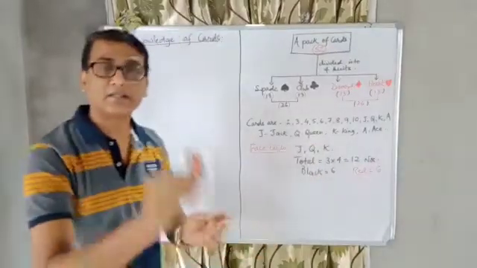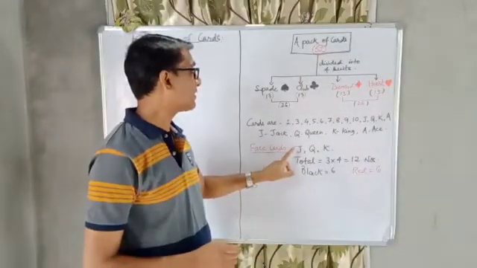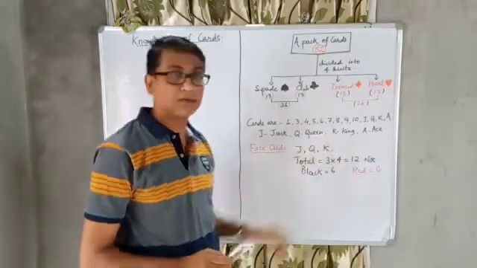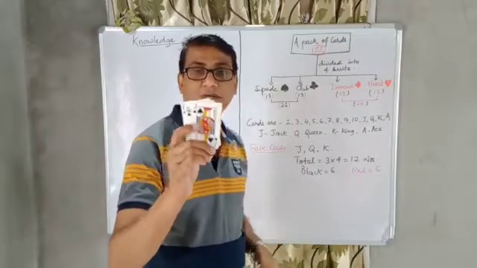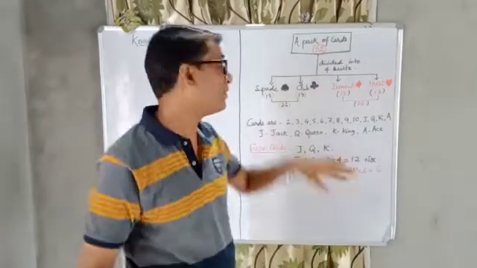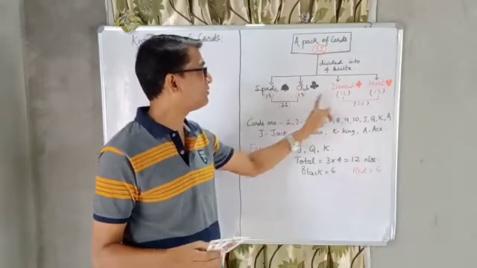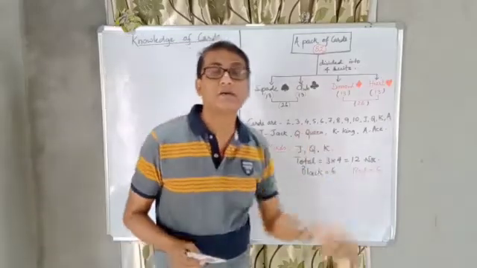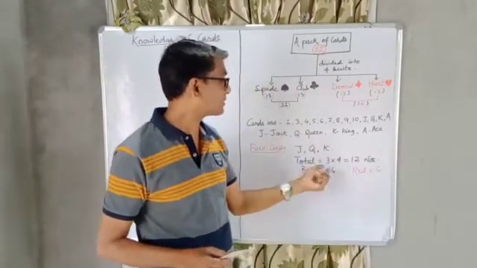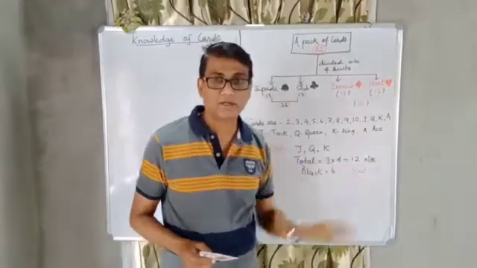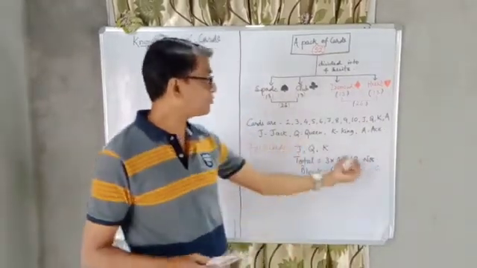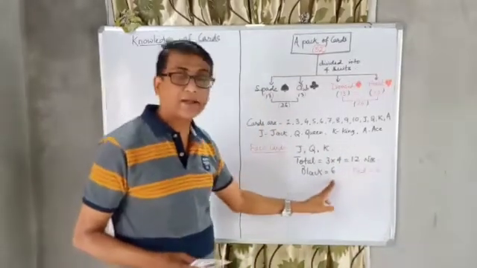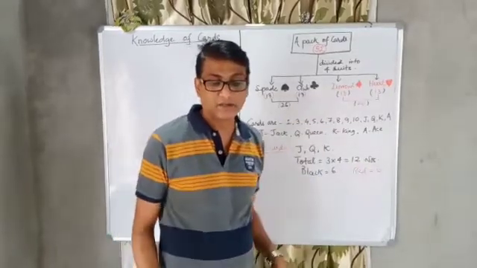That's why these cards are called face cards. So face cards are J, Q, K. In one suite, there are 3 face cards, and we have 4 suites. So the total number of face cards is 3 into 4, that is 12. Out of these 12 cards, 6 are black and 6 are red.